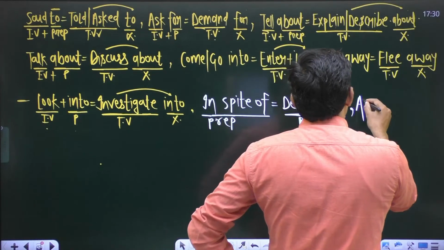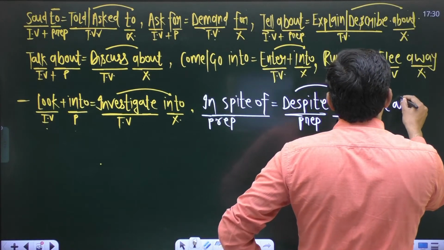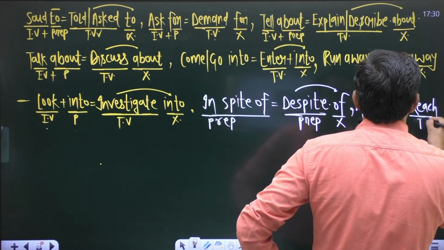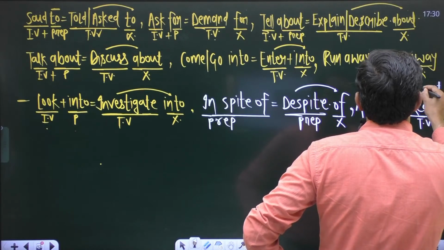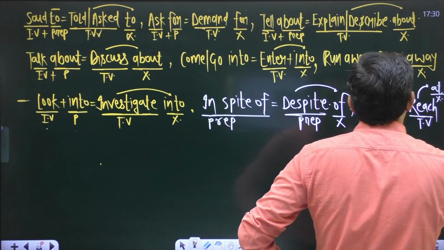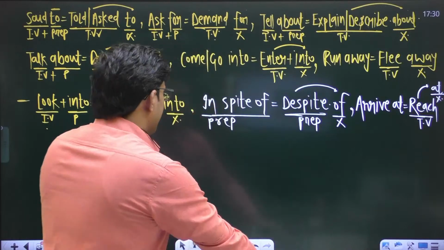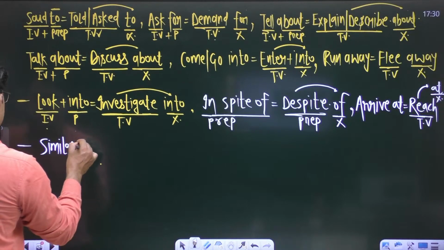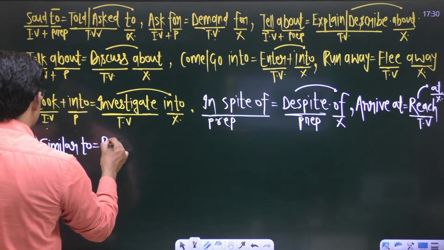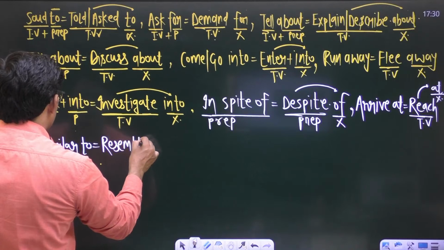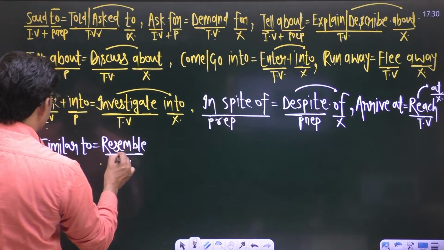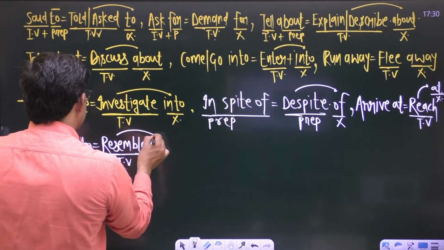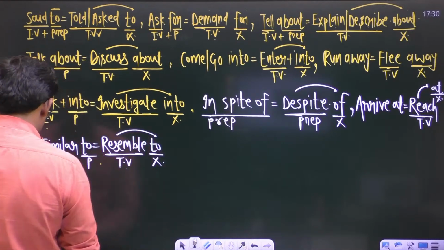Okay, arrive at is equal to what? Arrive at is always equal to reach. So this reach is a transitive verb, so don't say reach at. Don't use a preposition after the transitive verb reach, right? If I say similar to, similar to is equal to resemble, right? And as we know, we already have the preposition to inside this transitive verb resemble, so don't say resemble to, right?